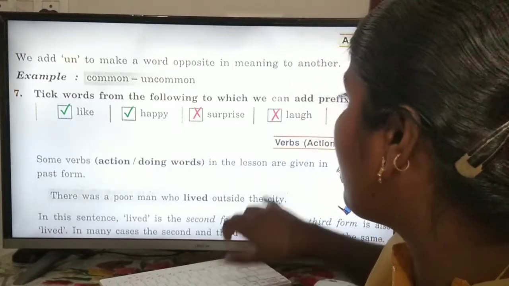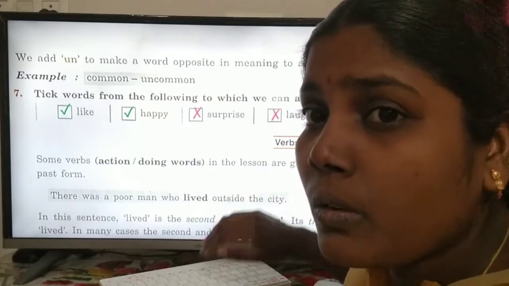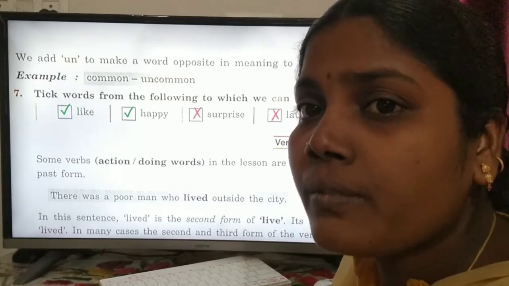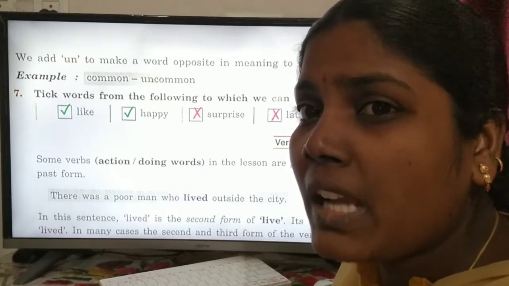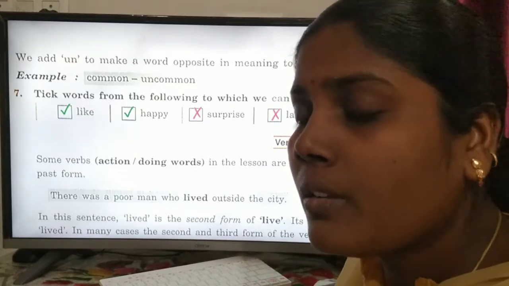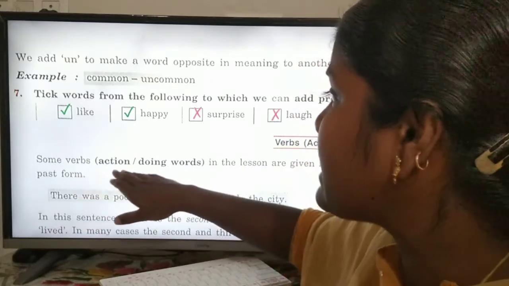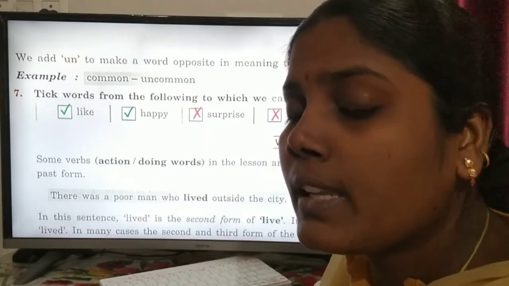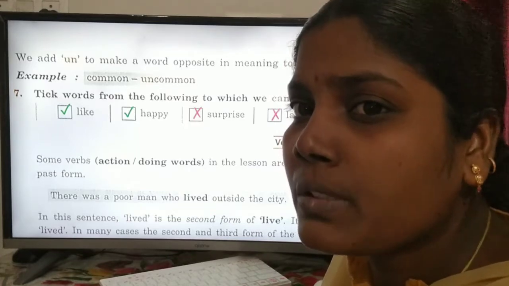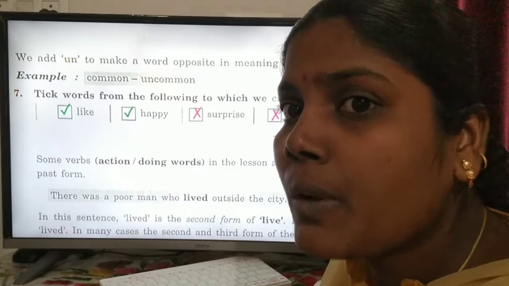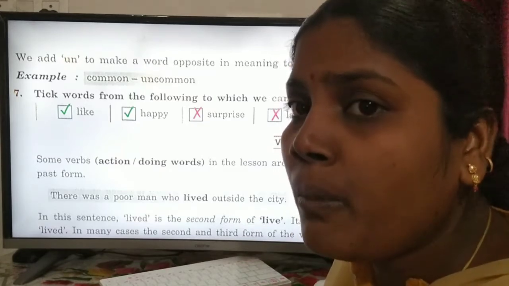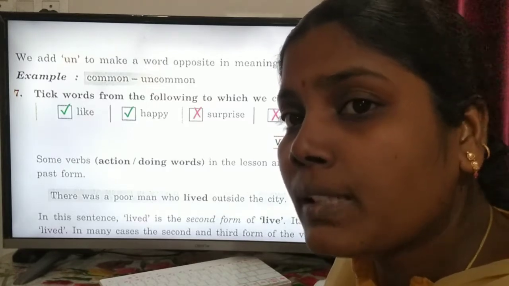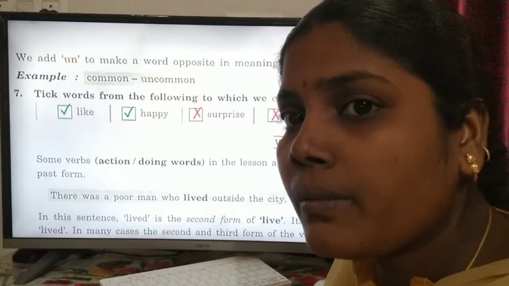Next exercise, we are going to learn verbs. We know that action words or doing words are called verbs. Some verbs in the lesson are given in past form. In lesson 12 we learned many verbs, but those are the past form of verbs. So for a few verbs we are going to learn the present form and future form.